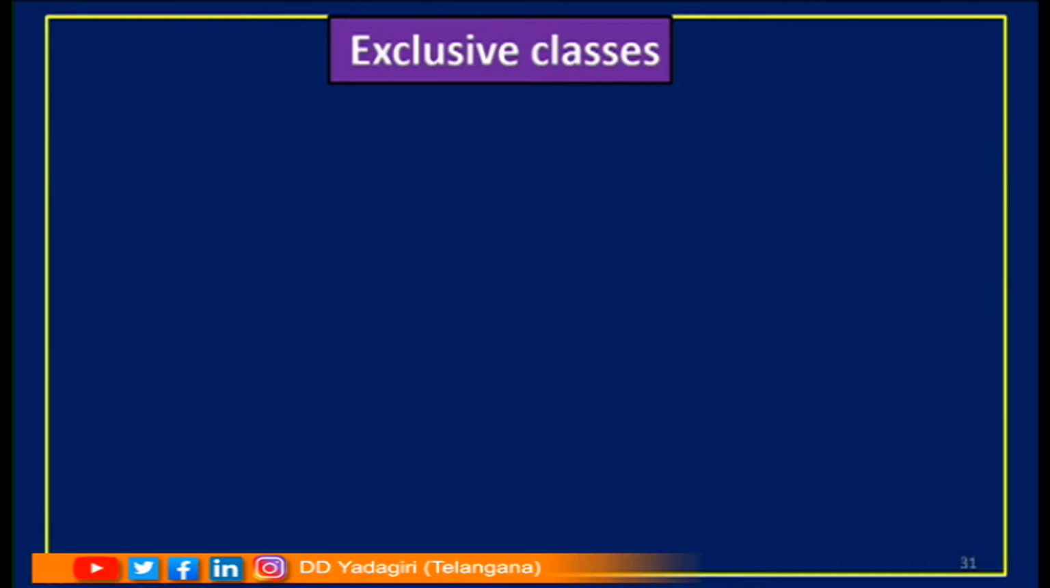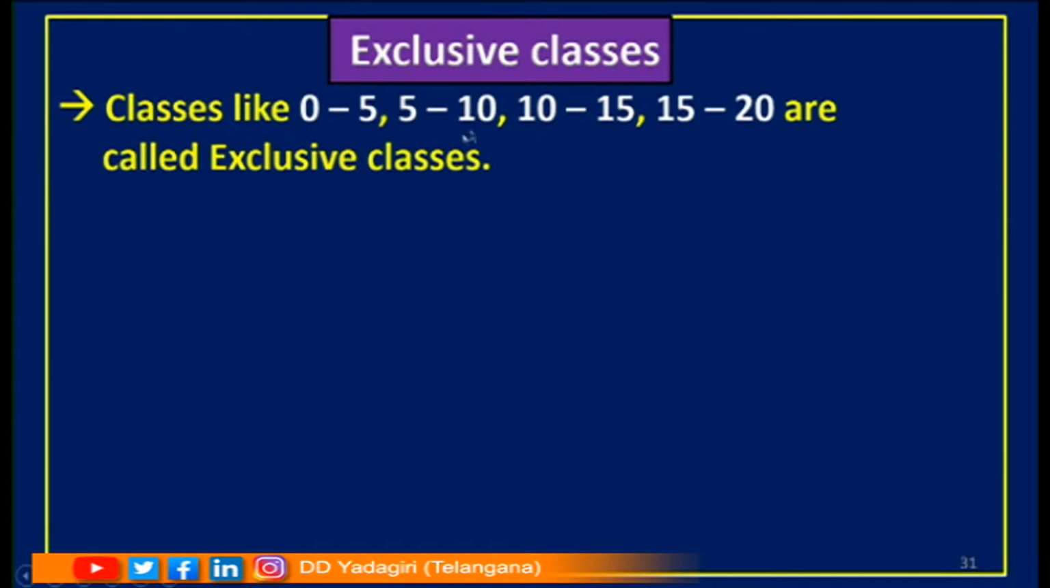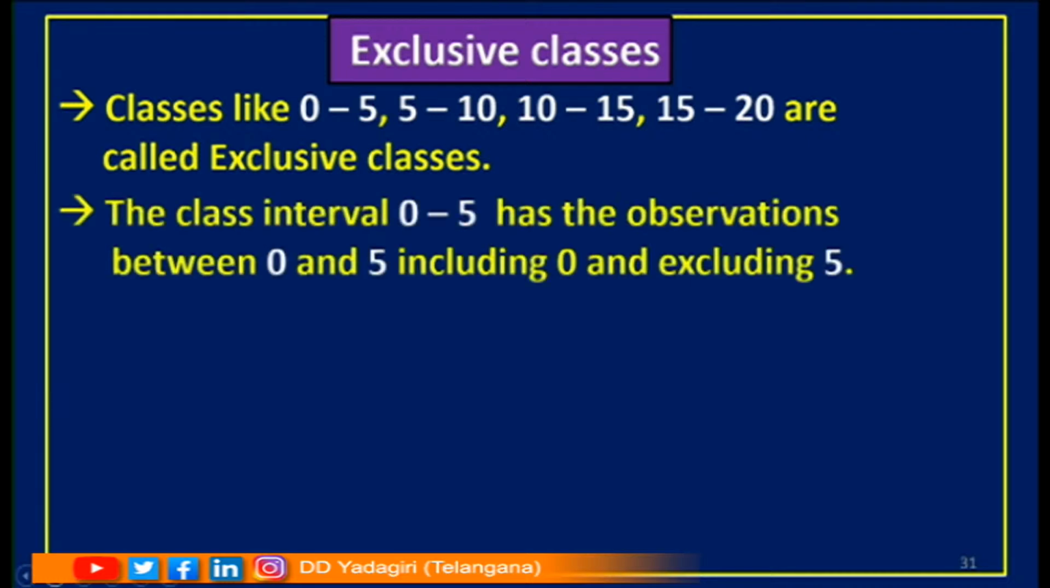Let us understand what are exclusive classes. Classes like 0 to 5, 5 to 10, 10 to 15, 15 to 20 are called exclusive classes. Children, let us understand why these classes are called exclusive classes here. The class interval, I am taking the first one here, 0 to 5, has the observations between 0 and 5, including 0 and excluding 5. Why do we have to exclude 5? Let us understand. If I take the 0 to 5 class, if I include 5, then you will get a doubt here.